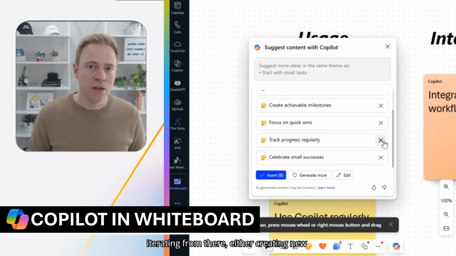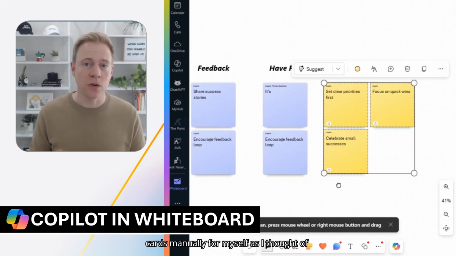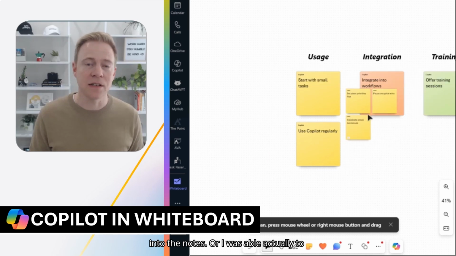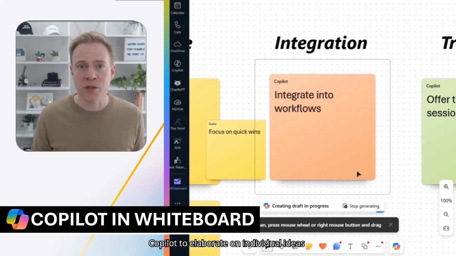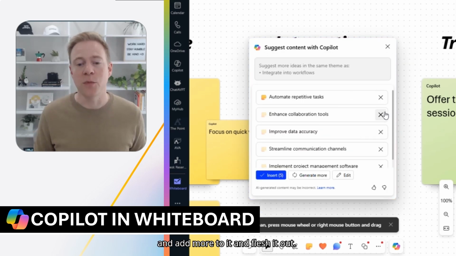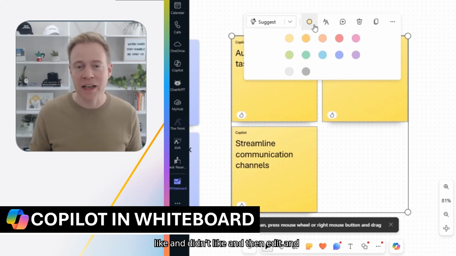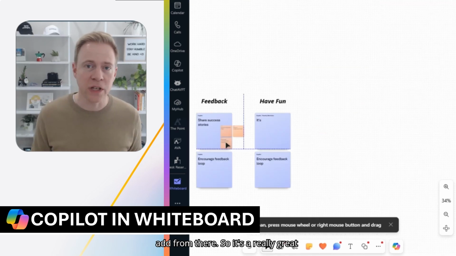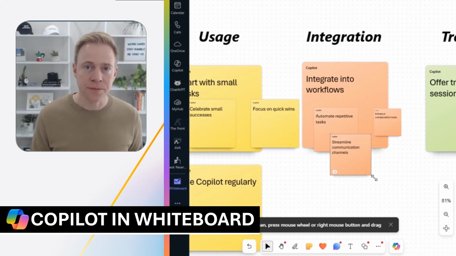So I was able to continue iterating from there, either creating new cards manually for myself as I thought of ideas, or I added bullet points or ideas into the notes, or I was able actually to continue using the suggest feature of Copilot to elaborate on individual ideas and add more to it and flesh it out. Again, being able to choose which cards I like and didn't like and then edit and add from there. So it's a really great starting point for getting ideas out quickly and then getting them organized.